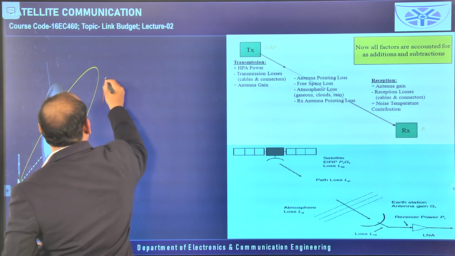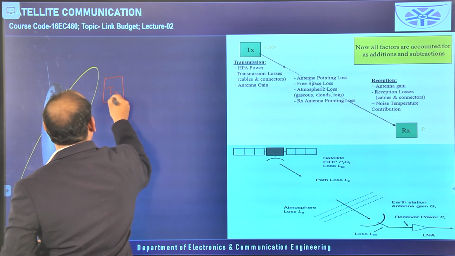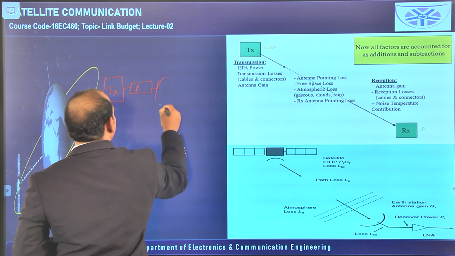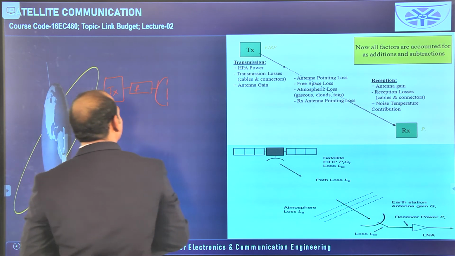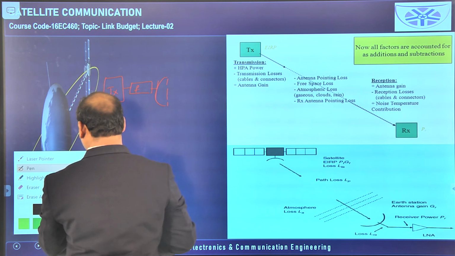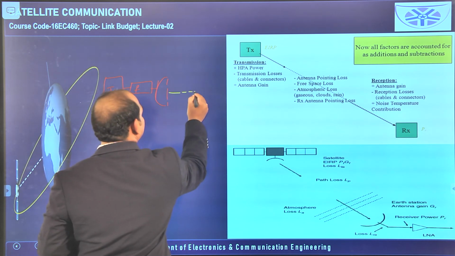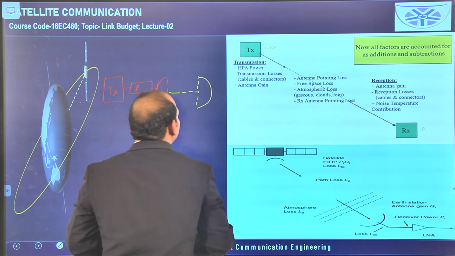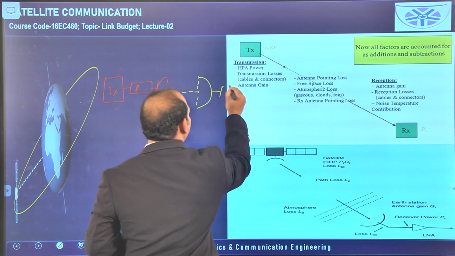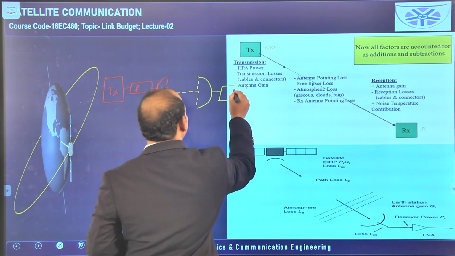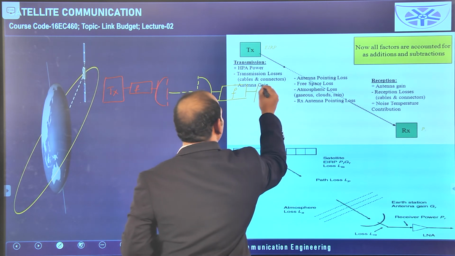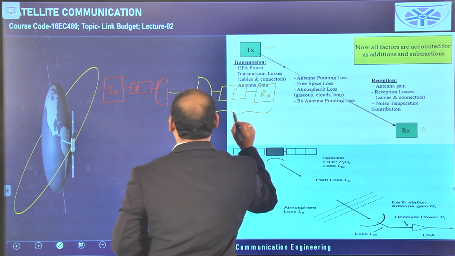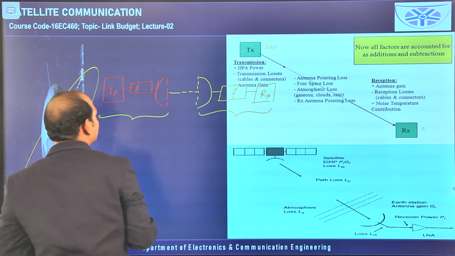So here the transmitter is there, and I am taking a feeder here, and then the antenna is available, the transmitting antenna. And this is the channel or free space. After the channel, we get the receiving antenna, and after the receiving antenna, you will get the feeder network, and the final stage is the receiver. The entire thing is the receiving section only, and the entire first section is the transmitting section.